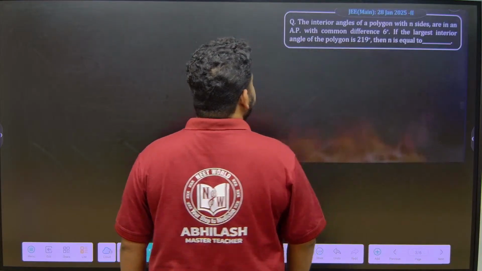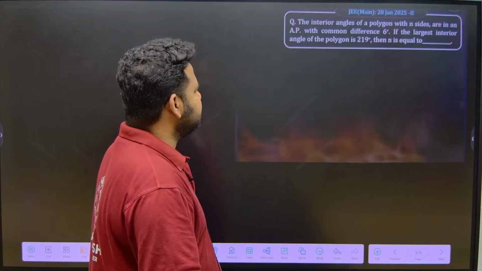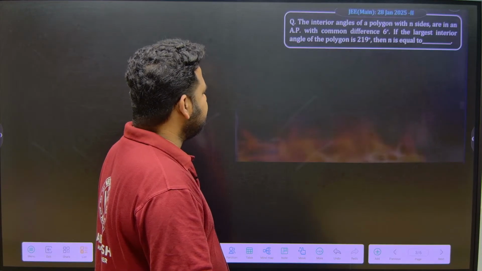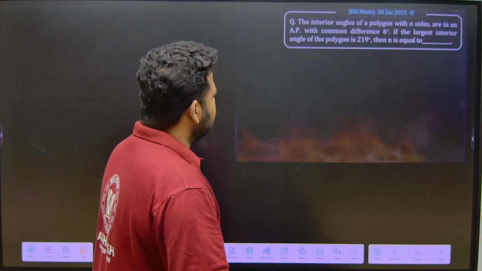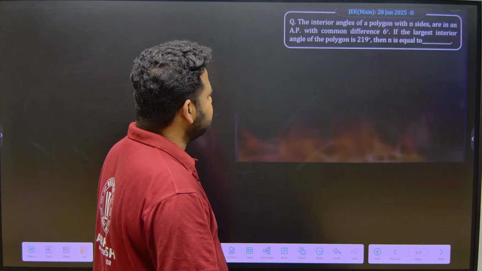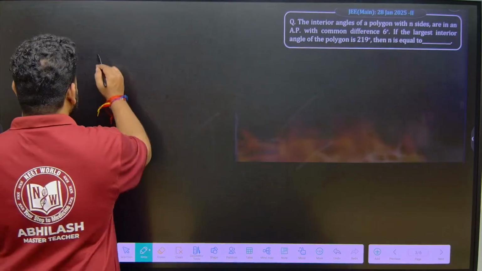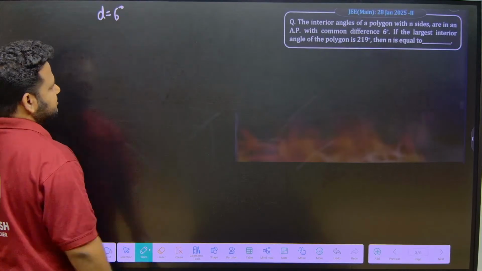They are telling the interior angles of a polygon with n sides are in AP with common difference 6 degree. If the largest interior angle of the polygon is 219 degree, then n is equal to what? So that means what? d is 6 degree. I will just take it as 6, no problem.